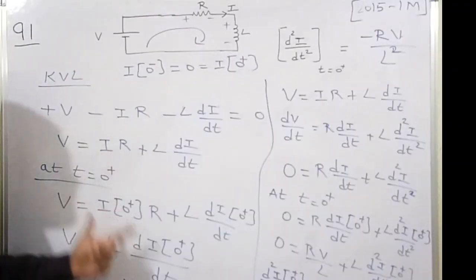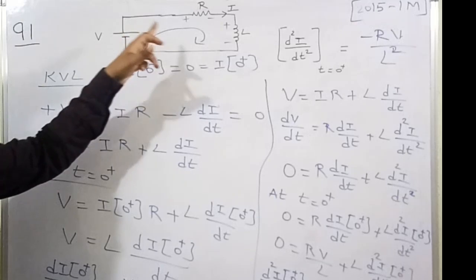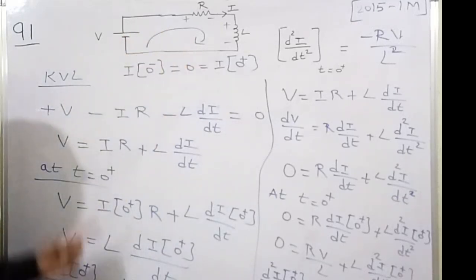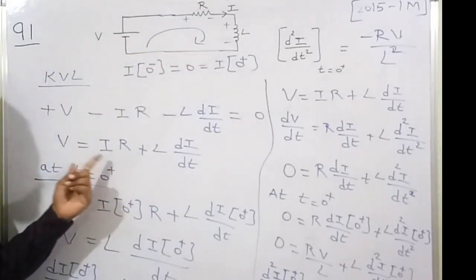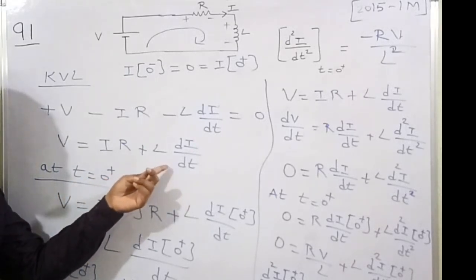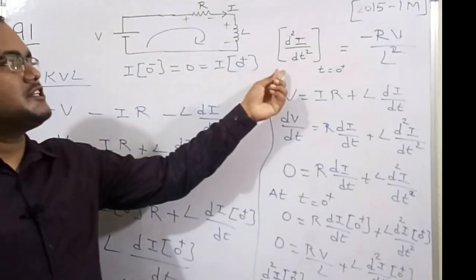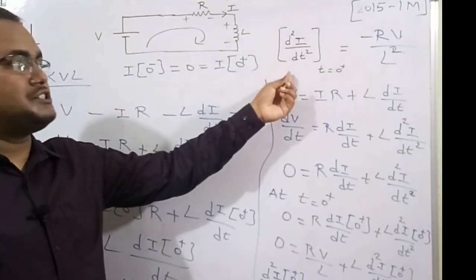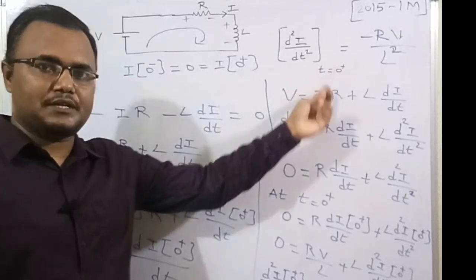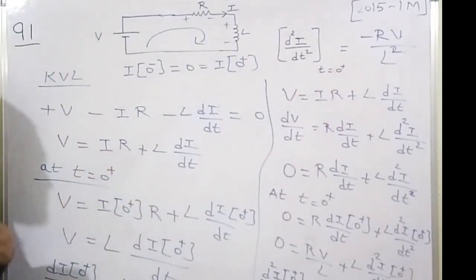I am going to explain it again. Just understand the concept. I wrote the KVL for this loop. At t is equal to 0 plus, I figured out the differentiation of the current at instant 0 plus. But they have asked to find the second order differentiation of the current at t is equal to 0 plus. This KVL equation has only first order, so we need to get second order.